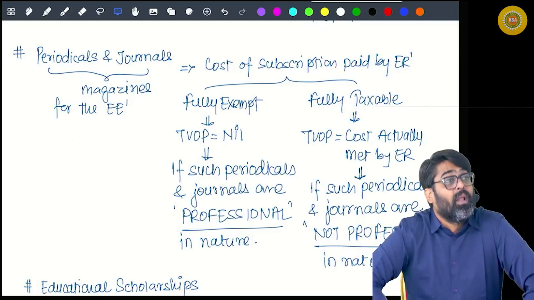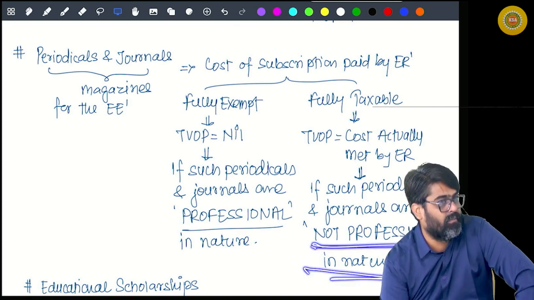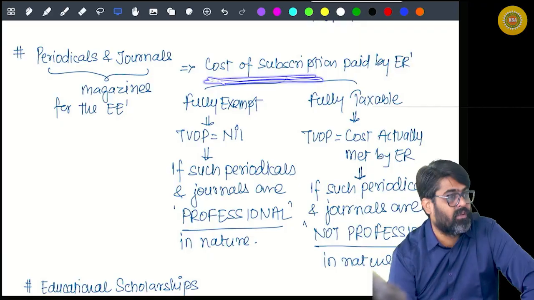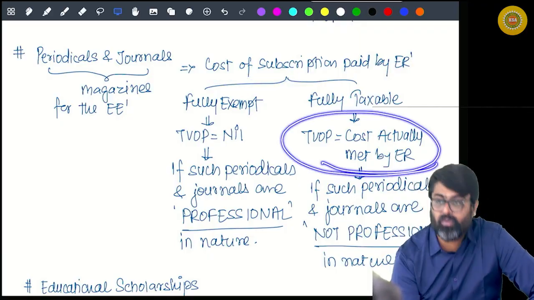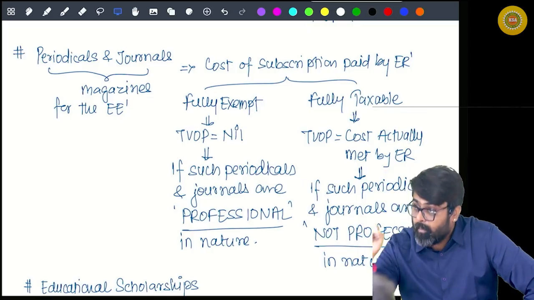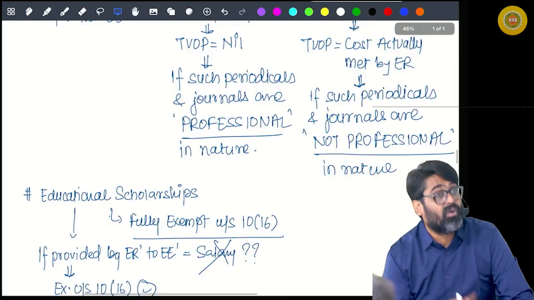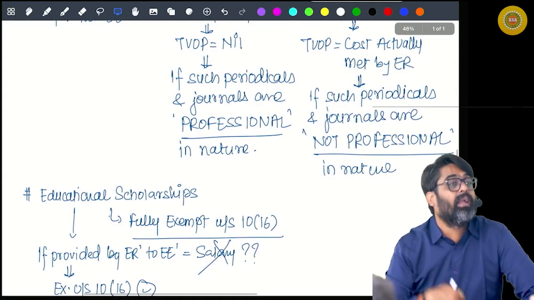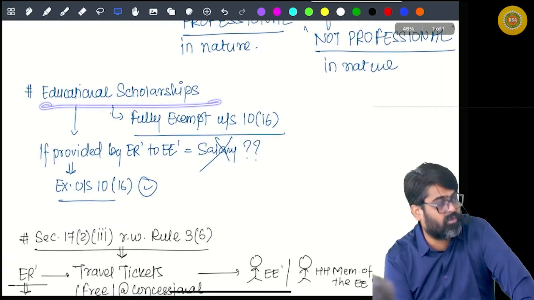Yes or no? But if the magazines etc. are not professional in nature, and the cost of subscription of those magazines is met by the employer for the employee, then the entire amount will be treated as your taxable perquisite. It is your personal benefit. These magazines are not required to perform your duties because they are not professional in nature. Getting my point?